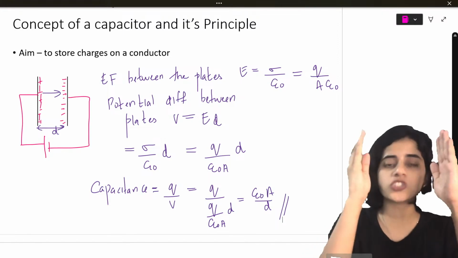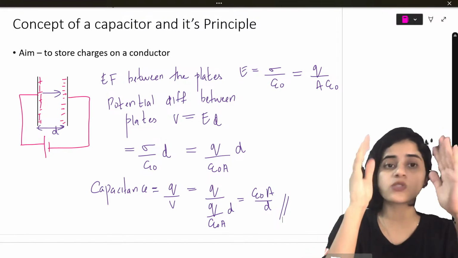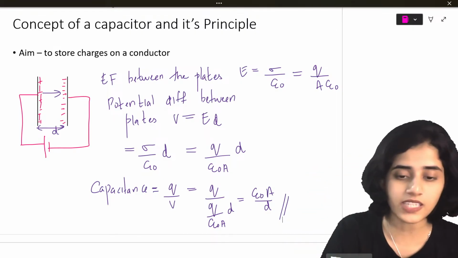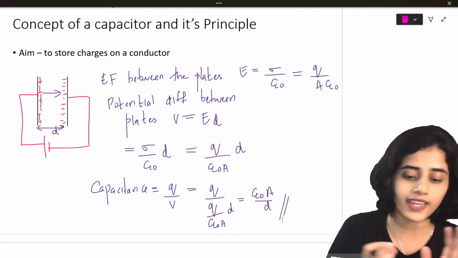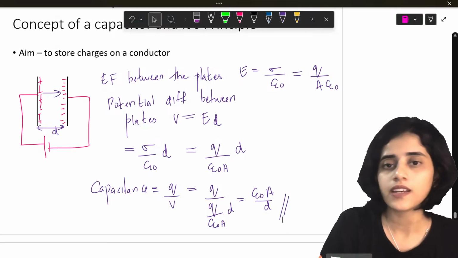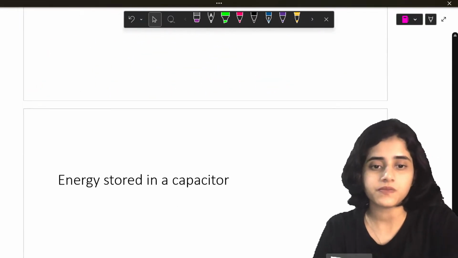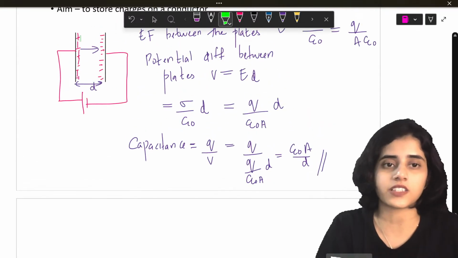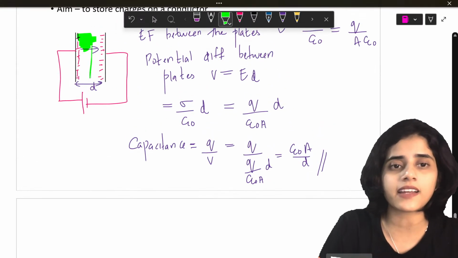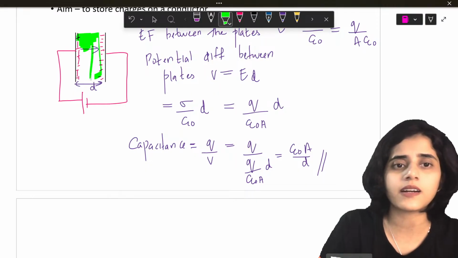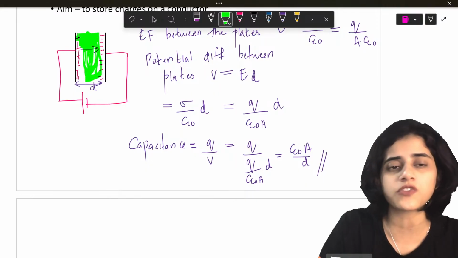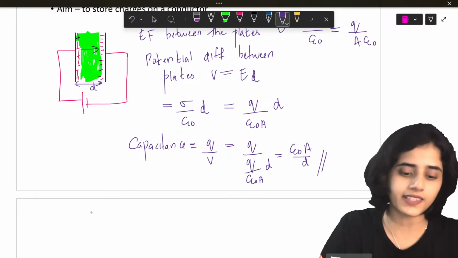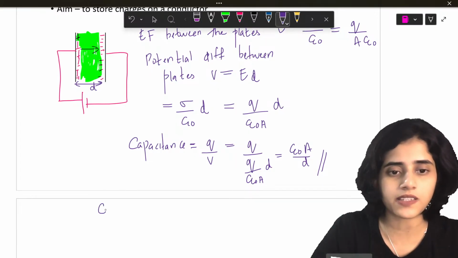So when you have two charged conductors and they store charge, it is a capacitor. And the value of capacitance is always given by epsilon naught A by D. Now in the same thing, if I add a dielectric, a material, so it is not free, I add a material. Okay. So if I add a material, then what happens?